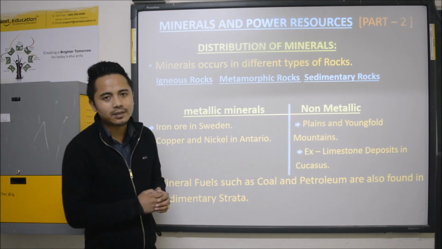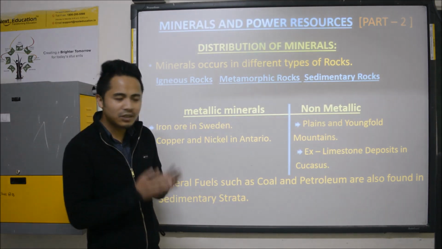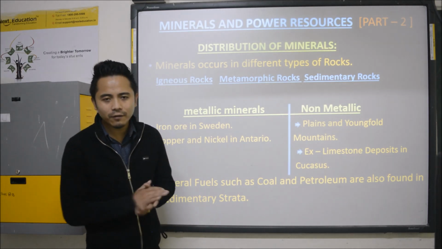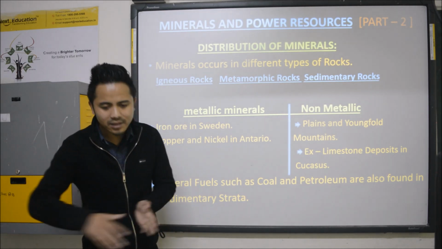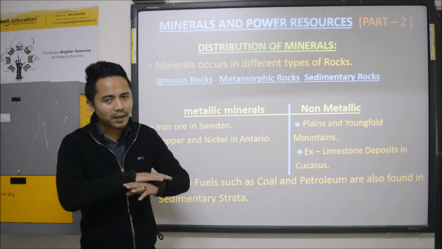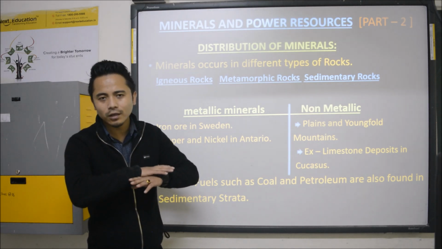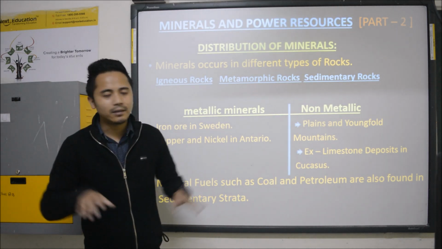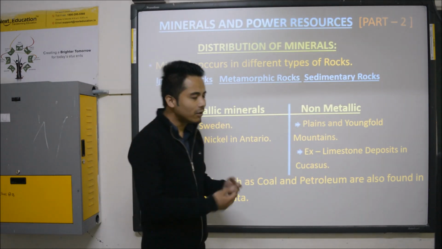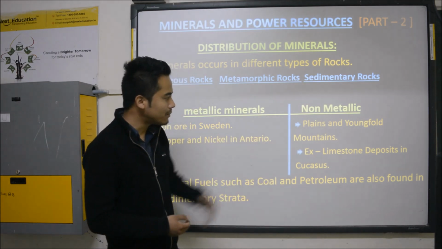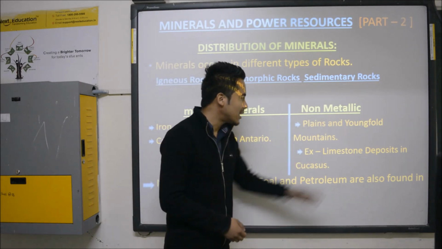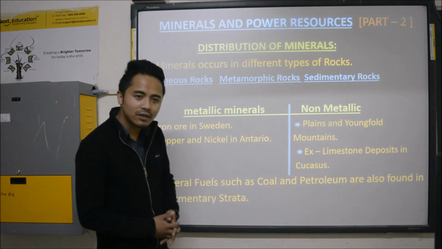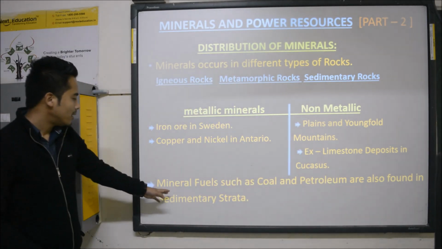Due to the speed of the river, it cracks down different kinds of minerals and brings sediments. Slowly, when it reaches the plains, due to the decrease in the speed of the river, those sediments get deposited in the plain. And there we can find different kinds of non-metallic minerals. The example is limestone deposit in Caucasus. Right, Caucasus is located in France.